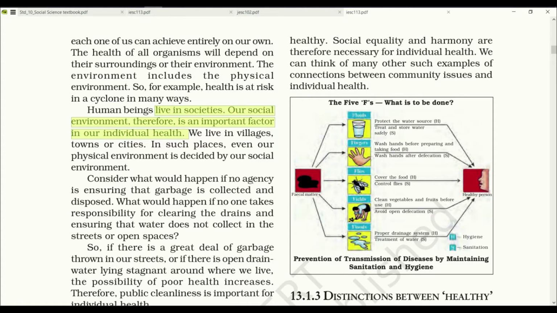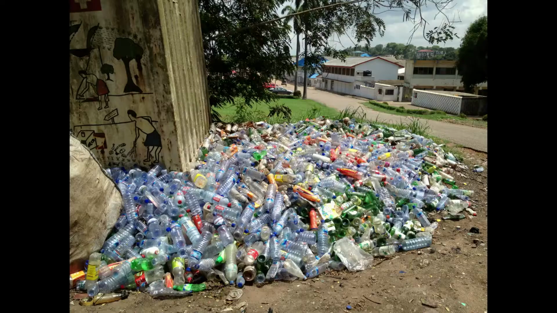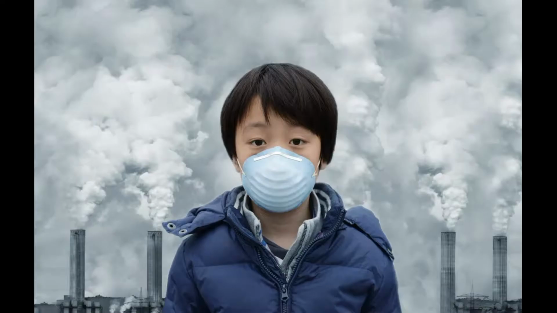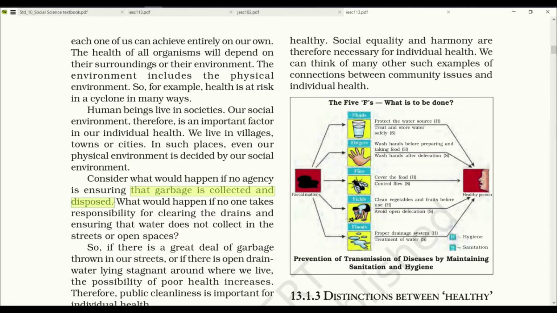Consider what would happen if no agency is ensuring that garbage is collected and disposed. What will happen when the agency ignores the collection and disposing of garbage? Then the garbage will be collected in our surroundings. That will lead to an unhealthy environment where rodents, mosquitoes and germs may bring epidemic-like situations.